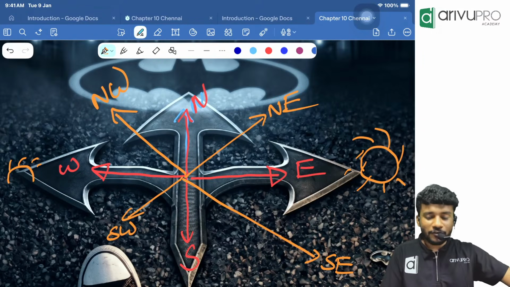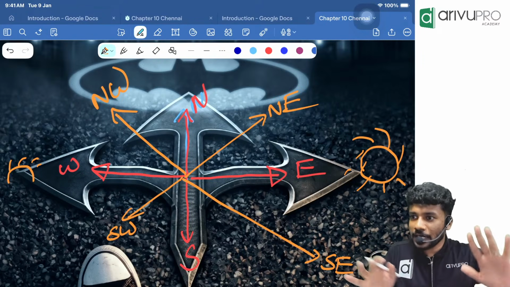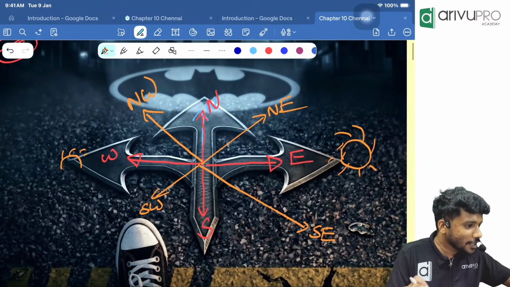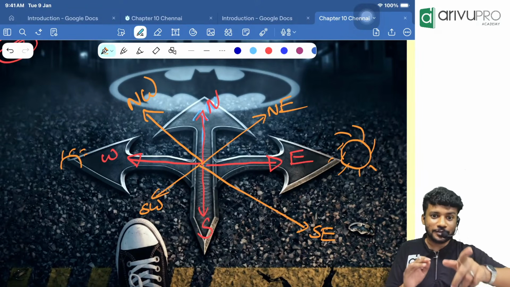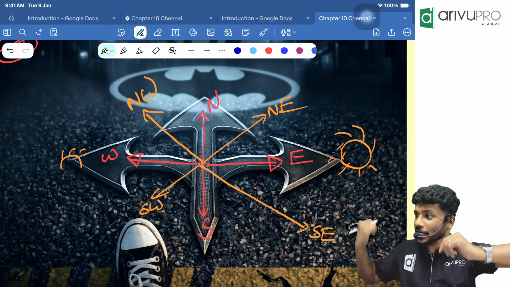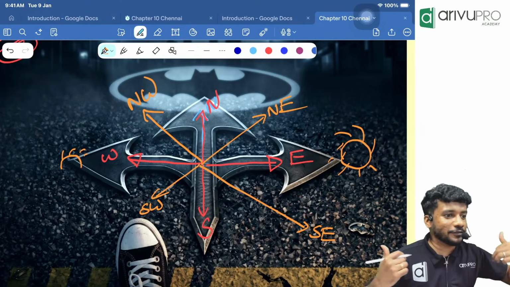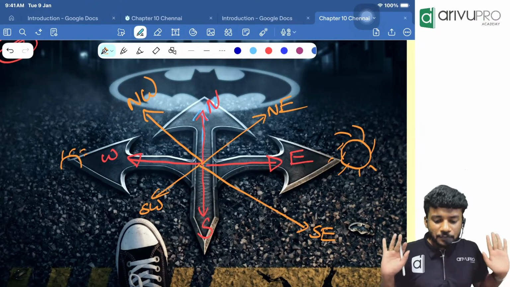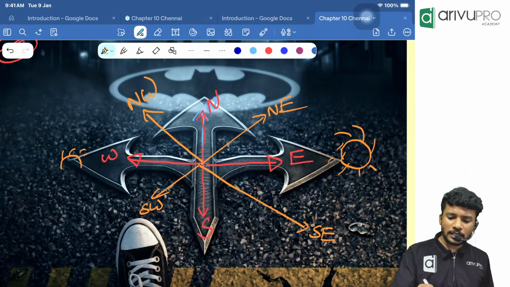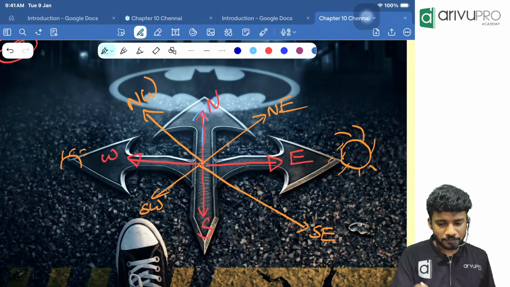I hope everyone understood the basic directions. Online, offline, please confirm to me. In front of you is north. Behind you, south. Right of you is east. Left of you is west. Then, people, at certain times I will ask you a question.